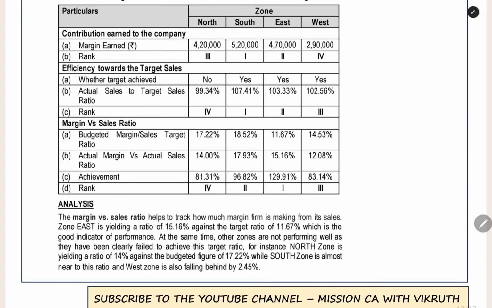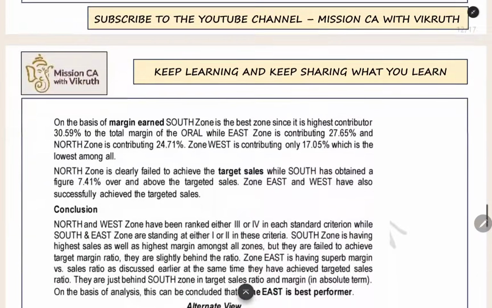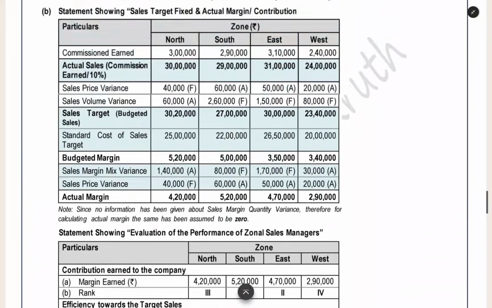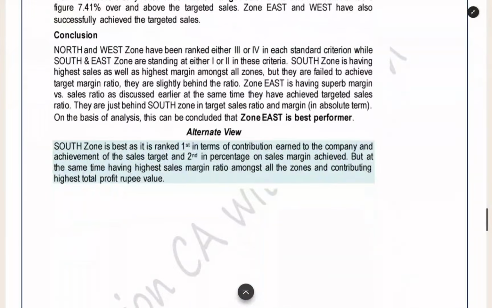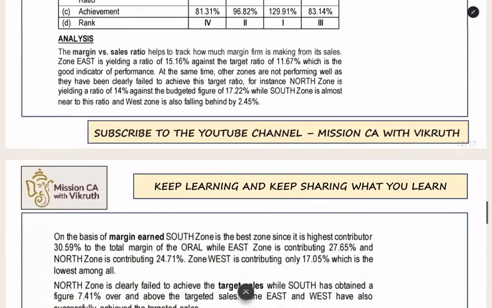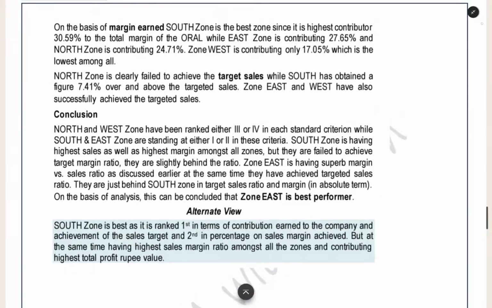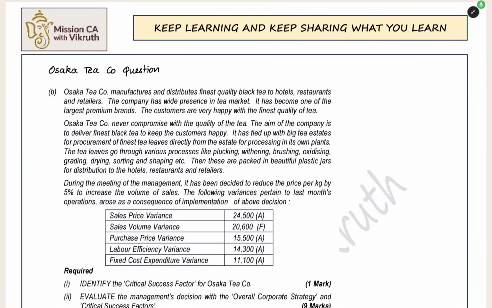For each division, how much is the target? How much of the target you achieved? Percentage you have achieved the target, based on that ranking is given. Analysis they have given, that you can read by yourself. So how to find out these numbers, I told you. This is just the analysis statement and all. You can pause the video and read it. Now we can move to the next question.